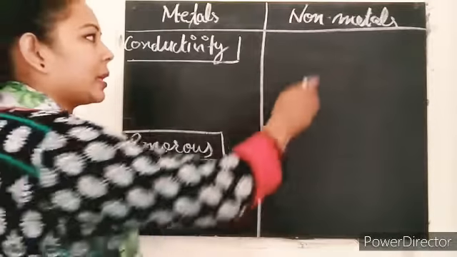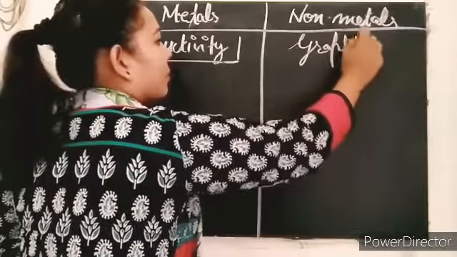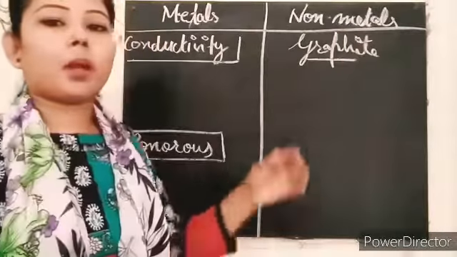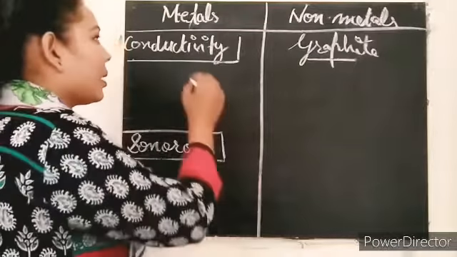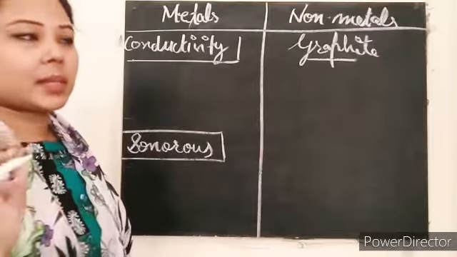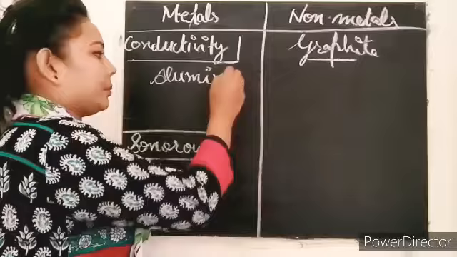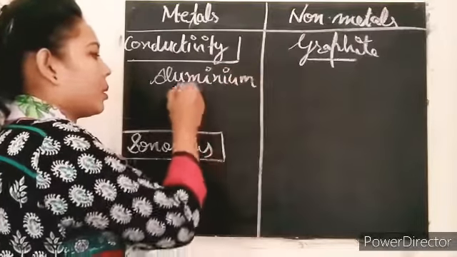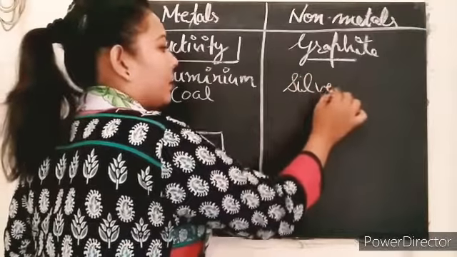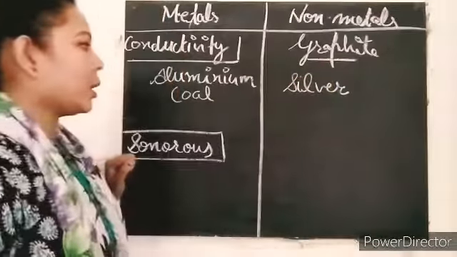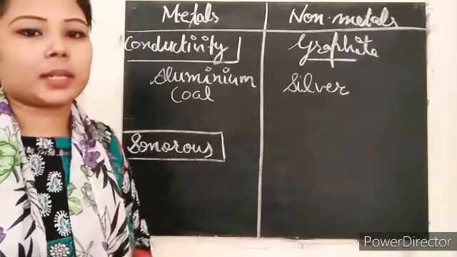Graphite is the example of a non-metal which conducts electricity, right? So if I'm giving some examples like aluminium, coal, silver, or graphite, among all, what do you think can conduct electricity or conduct heat?